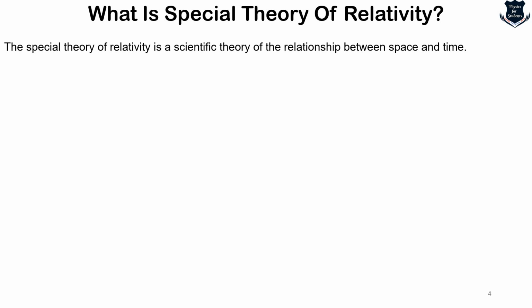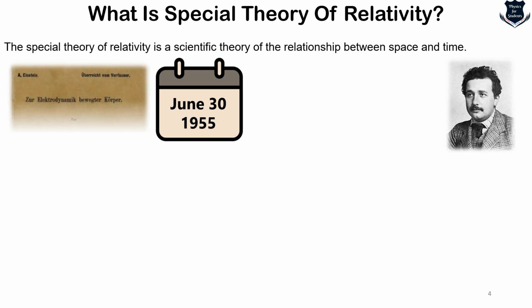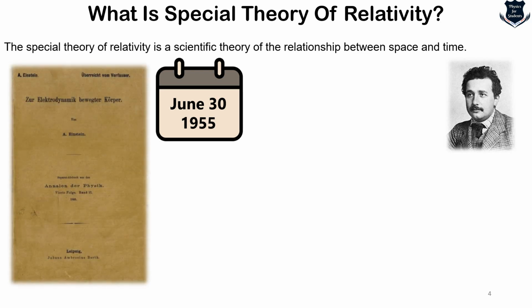Now, on June 30th, 1905, the German physics journal Annalen der Physik published a paper, which you can see on the left-hand side, this is the upper cover, by a young patent clerk called Albert Einstein. The paper, called On the Electrodynamics of Moving Bodies, set out Einstein's theory of special relativity, which explains the relationship between space and time, between energy and mass, in the famous equation E equals mc squared.